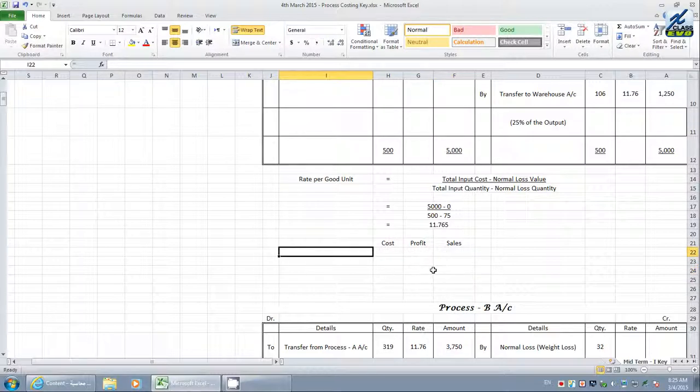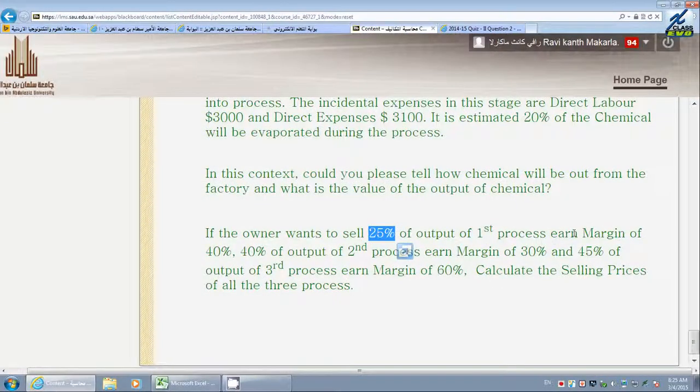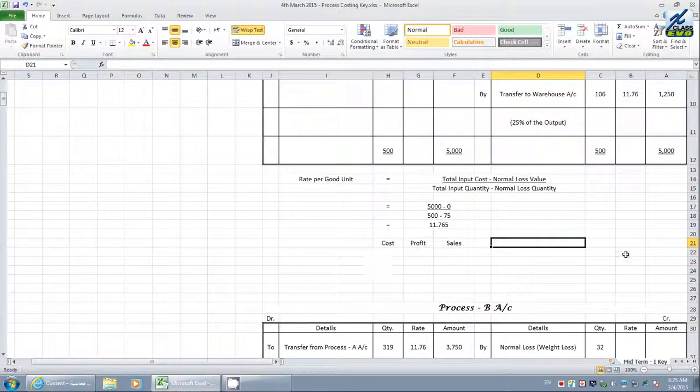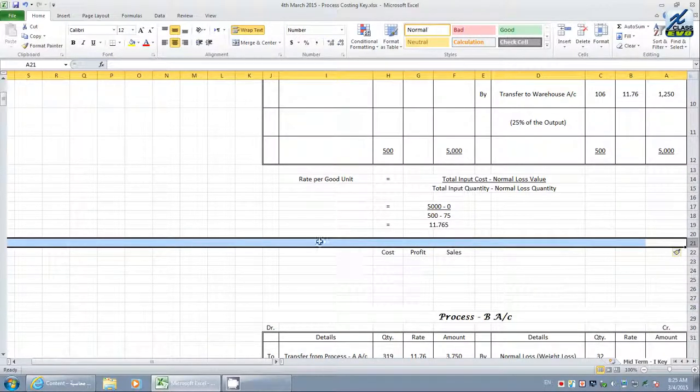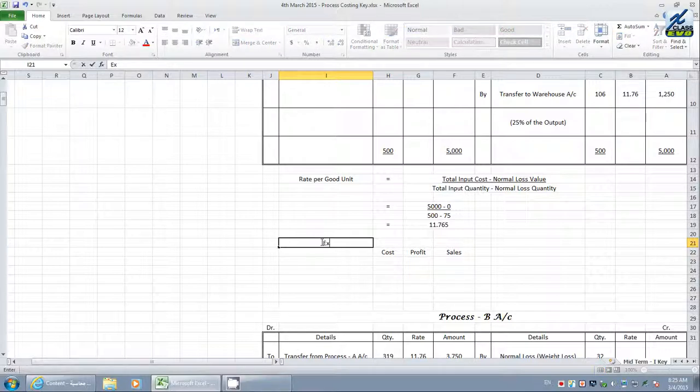What does the question speak about? Margin. Very clearly, the question speaks about margin, which is 40%. He wants to earn a margin. Let me write down here the expected margin. Expected margin is equal to 40%. How much margin is expected? 40% is expected. And then the ratio, let us go with the ratio.